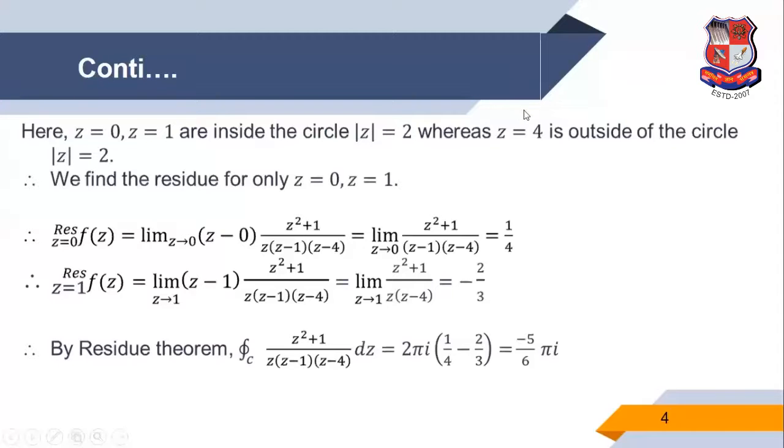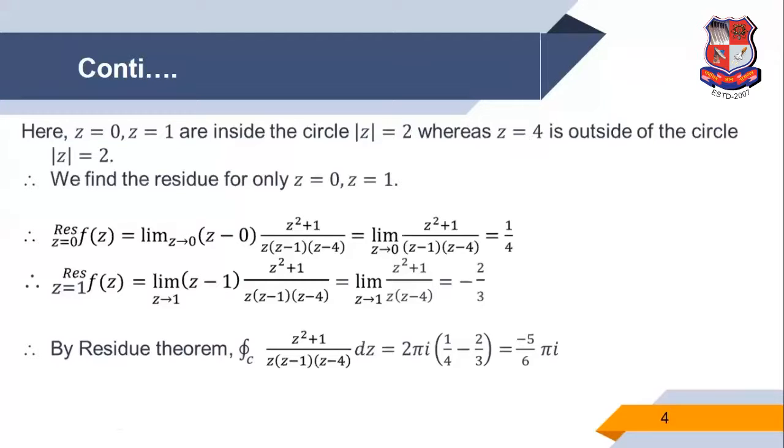But the other point z equal to 4: we replace z with 4, then mod 4 is 4, and 4 is greater than 2. That means the value of z equal to 4 is greater than the radius. So this point is outside.